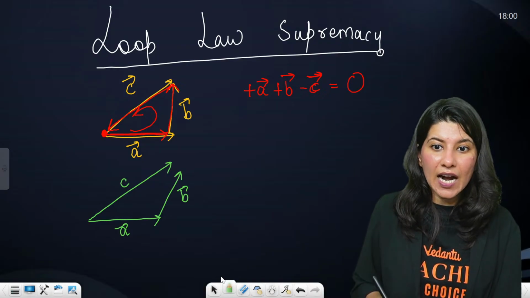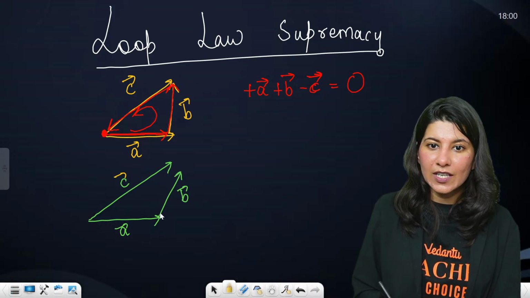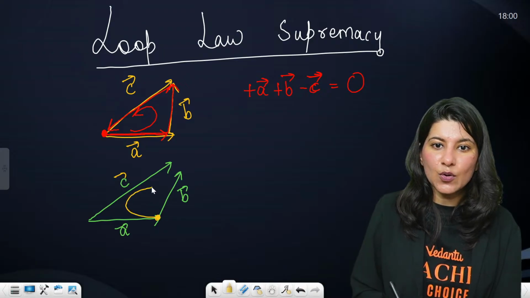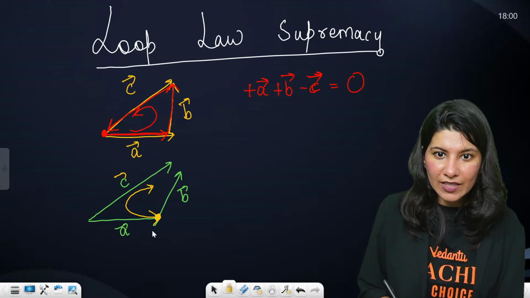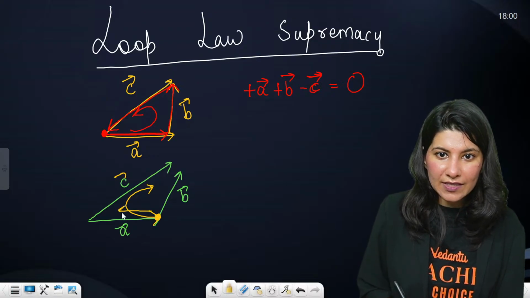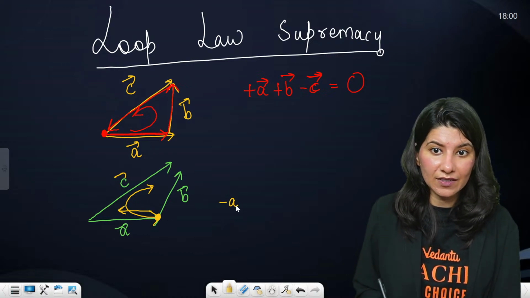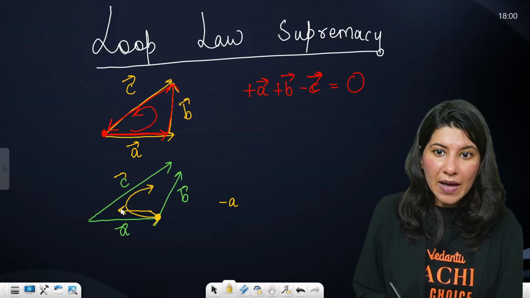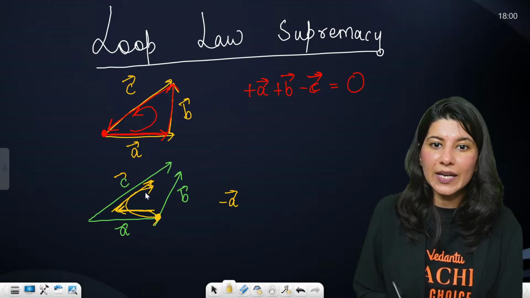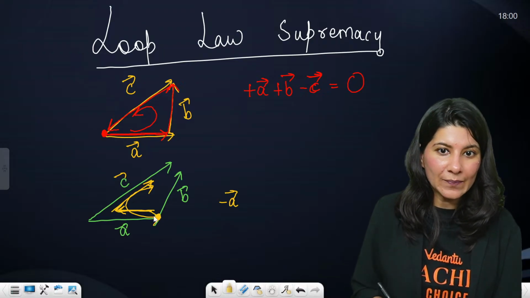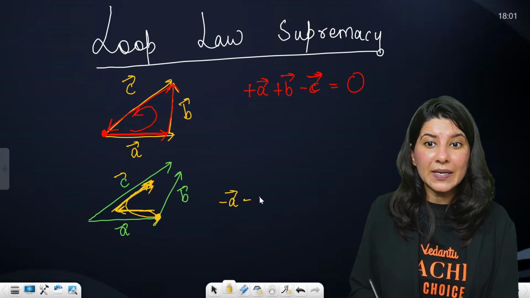Again we are going to do loop law, but this time I am changing the starting point. Let us start with this, and I will go like this. If you start with this and go like this, you are going against A vector, so it should be minus A vector. Then before coming here, you will go like this. You have to complete a loop. Now C vector: are you going with C vector? Yes, so it will be plus C vector.